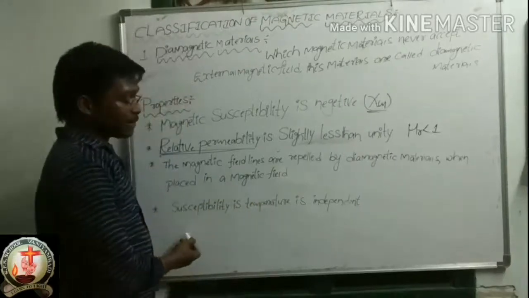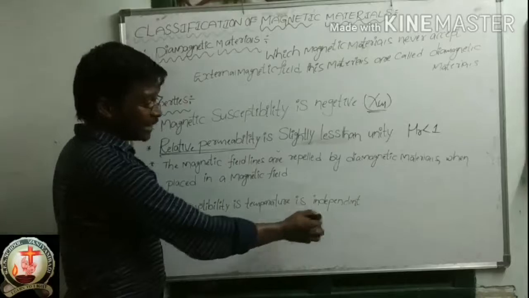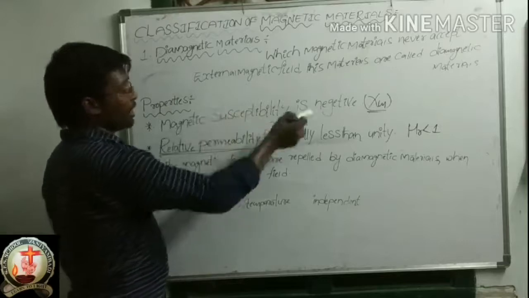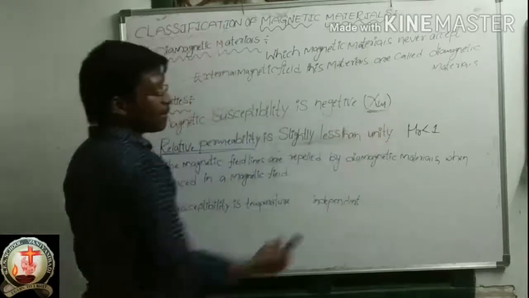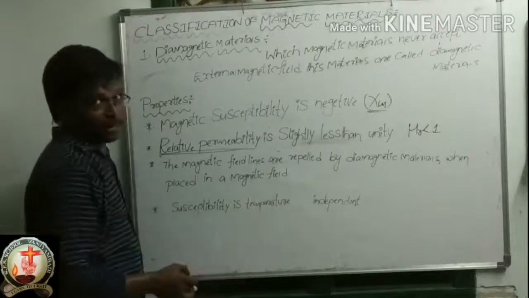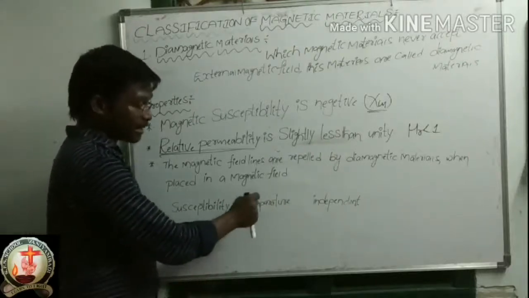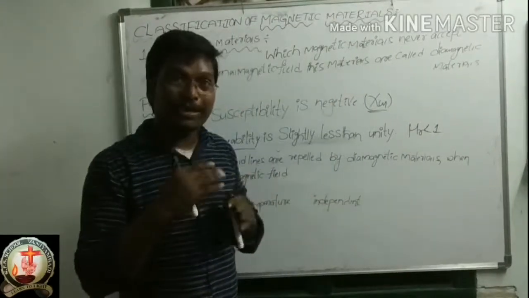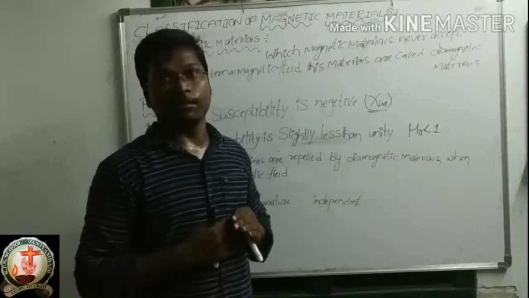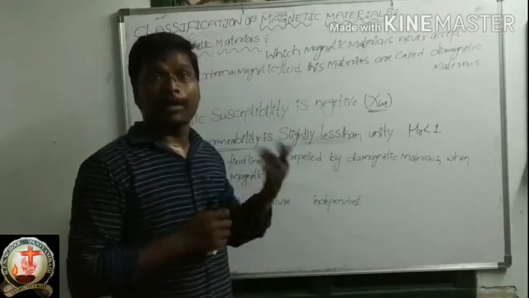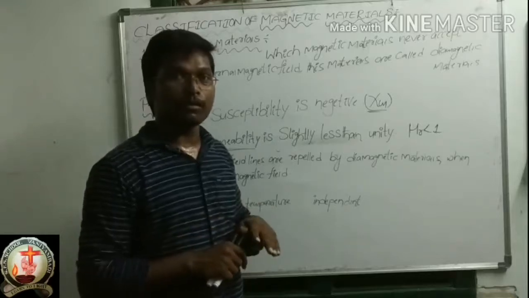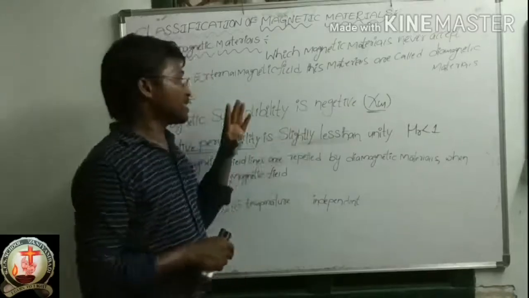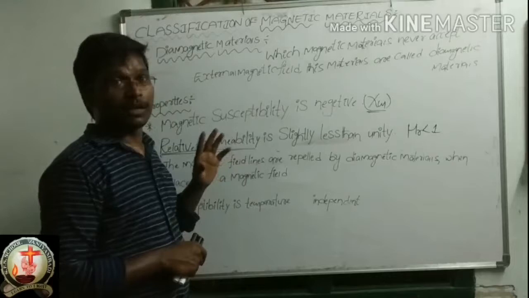Now the last one is that susceptibility is temperature independent. We already know what susceptibility is, chi m. Chi m is temperature independent. That means susceptibility does not depend on the temperature. These are the 4 points mentioned in our textbook regarding diamagnetic materials. So this is the definition and these are the properties of diamagnetic materials.